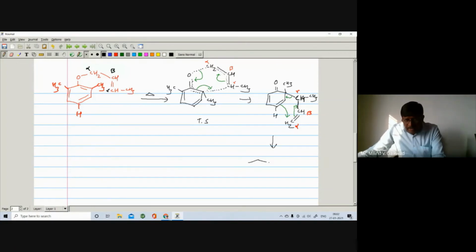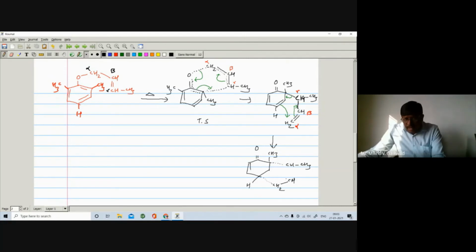Same thing I will write first. This part is common, double bond O. Here is a pi bond. Here is a H, here is a CH3, here is a CH3. The bond between this carbon and this carbon undergoes breaking. Here is a CH3. The bond between this carbon and this carbon undergoes forming. Here is a CH2, here is a CH.